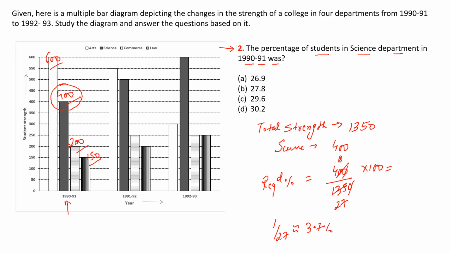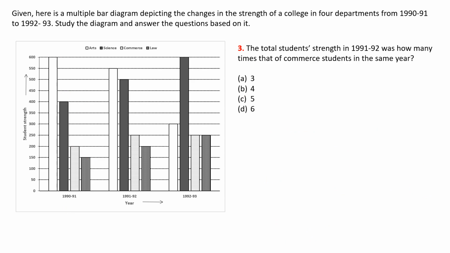Okay, you need to remember this value. 1 by 27 is 3.7%. So 3.7 into 8 would be 29.6%, which is answer option C. Let us now look at the next question.